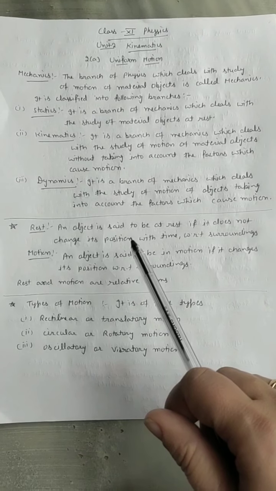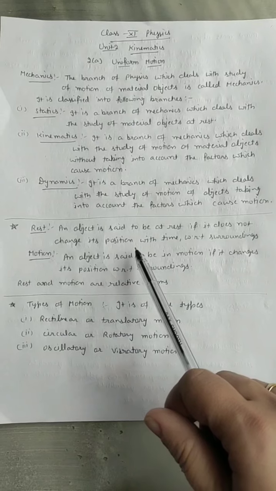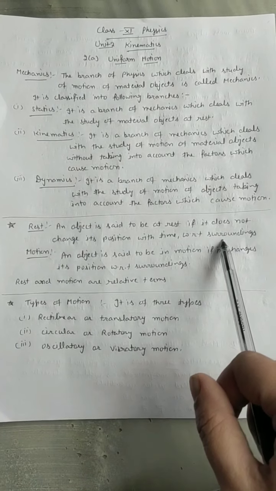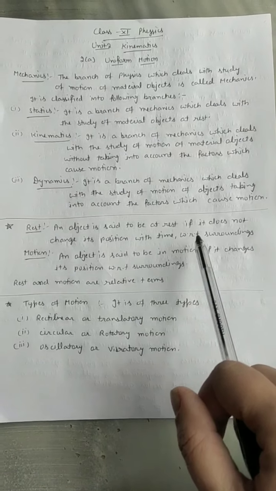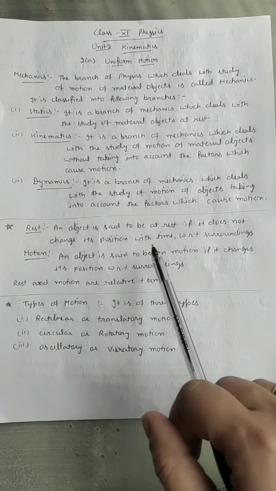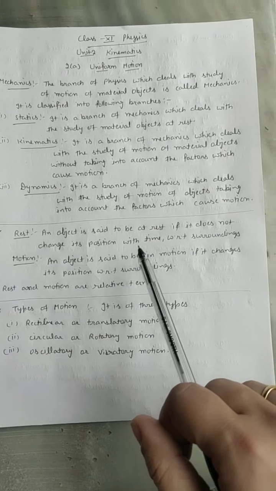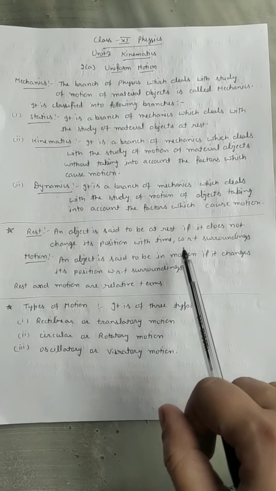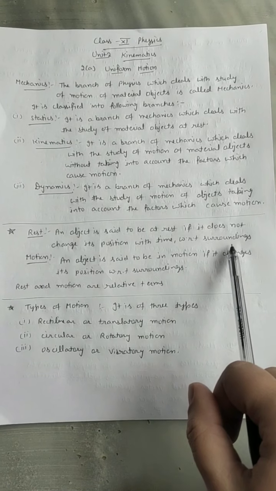How can we say an object is in a rest position? If the object does not change its position with respect to time, with respect to the surroundings. Let us take an example: I am sitting at the same position, so I am in a rest position, because the time is varying but my surroundings are the same. I am not changing my position with respect to the surroundings.